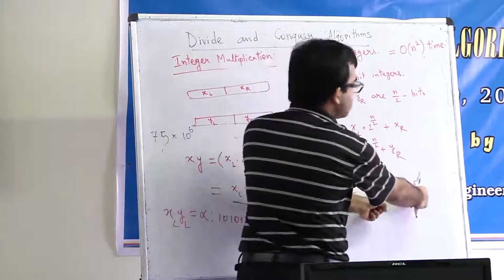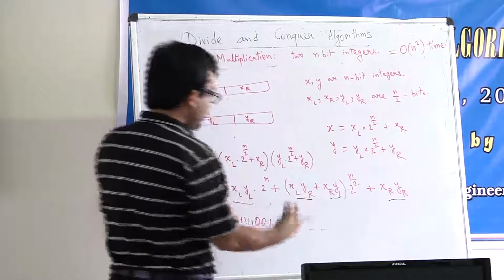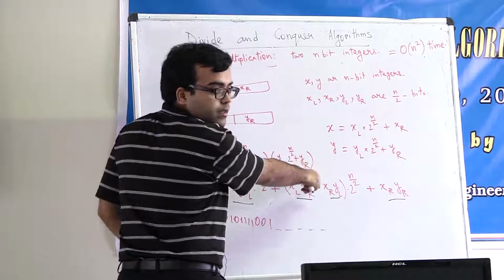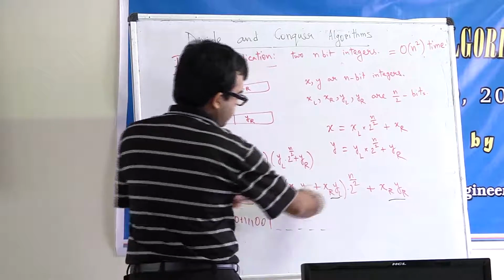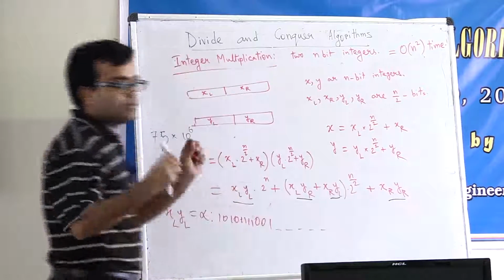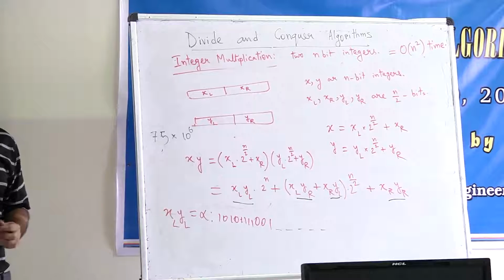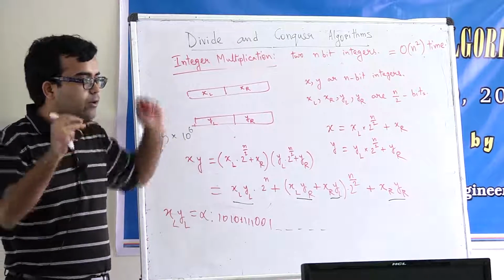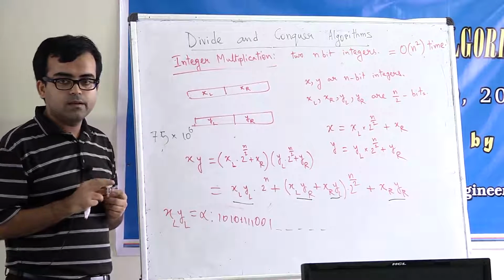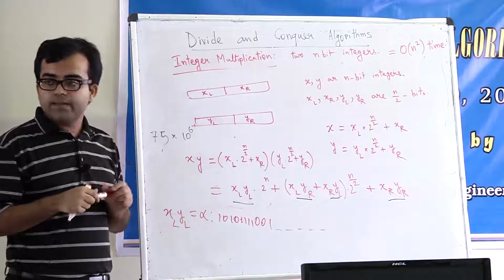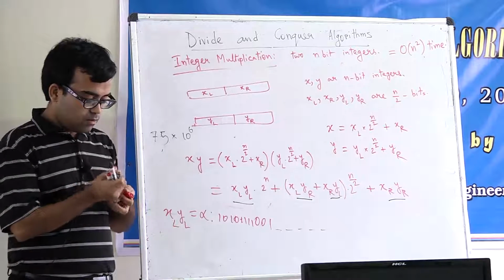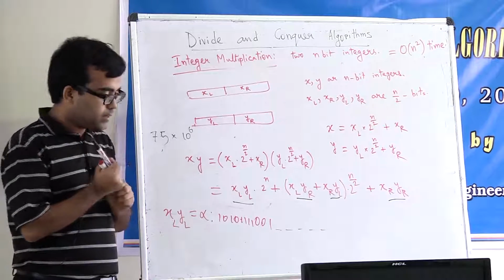And suppose this is also given to you. So then how many additions are you making? You are making one addition here. Then you are just adding up this term and this term. So you are making 4 additions. So this is going to be equivalent to adding 4 roughly order n bit integers. And how much time will it take? Order n, right?